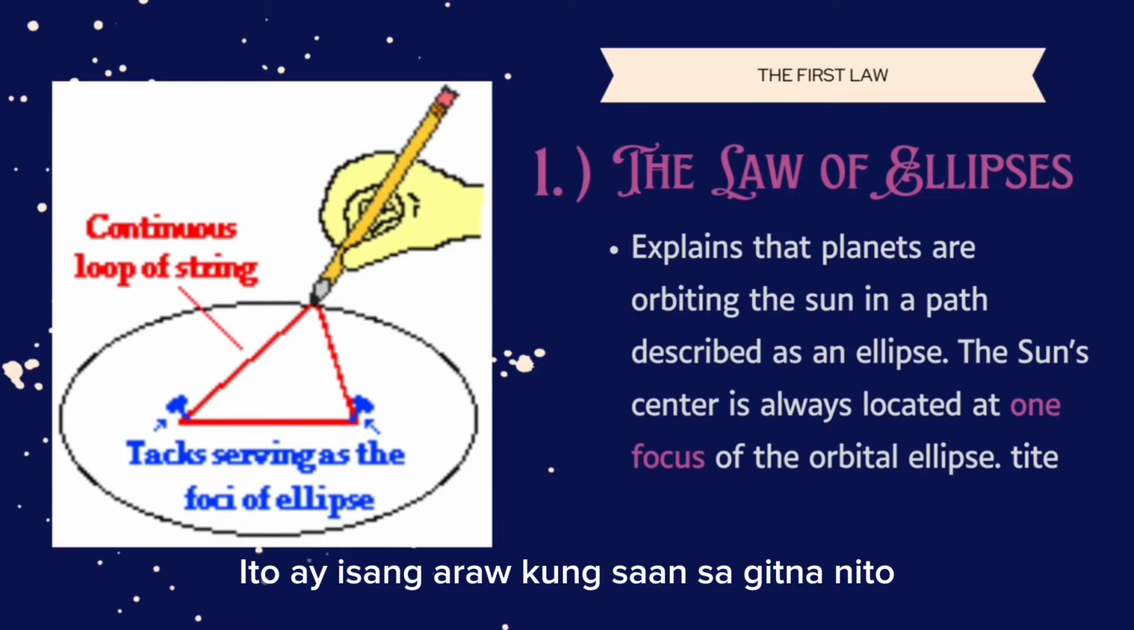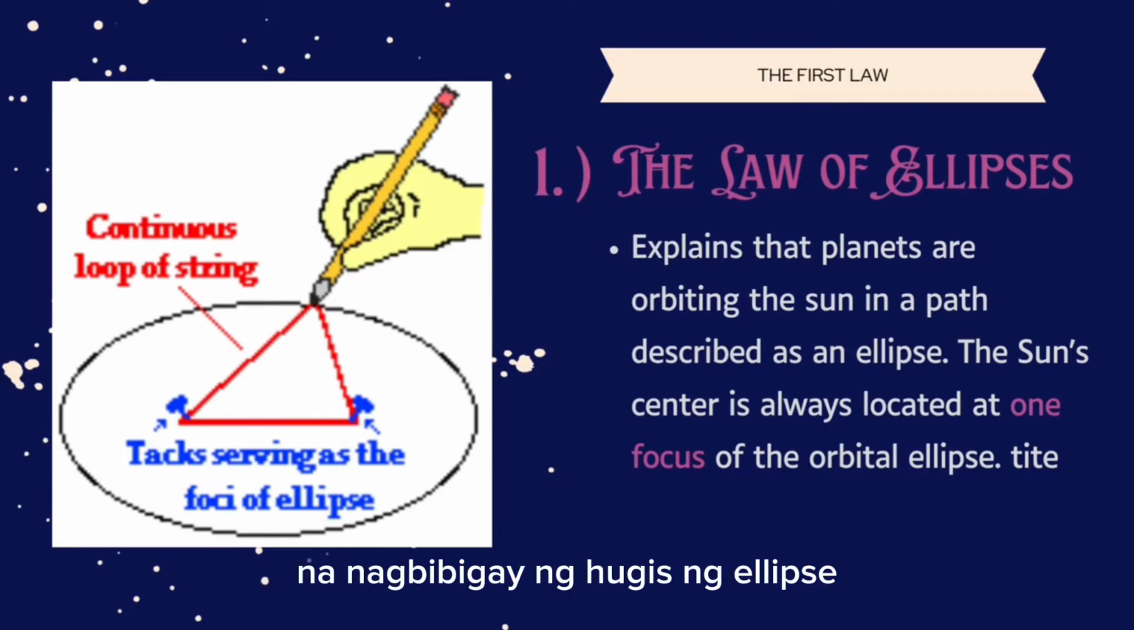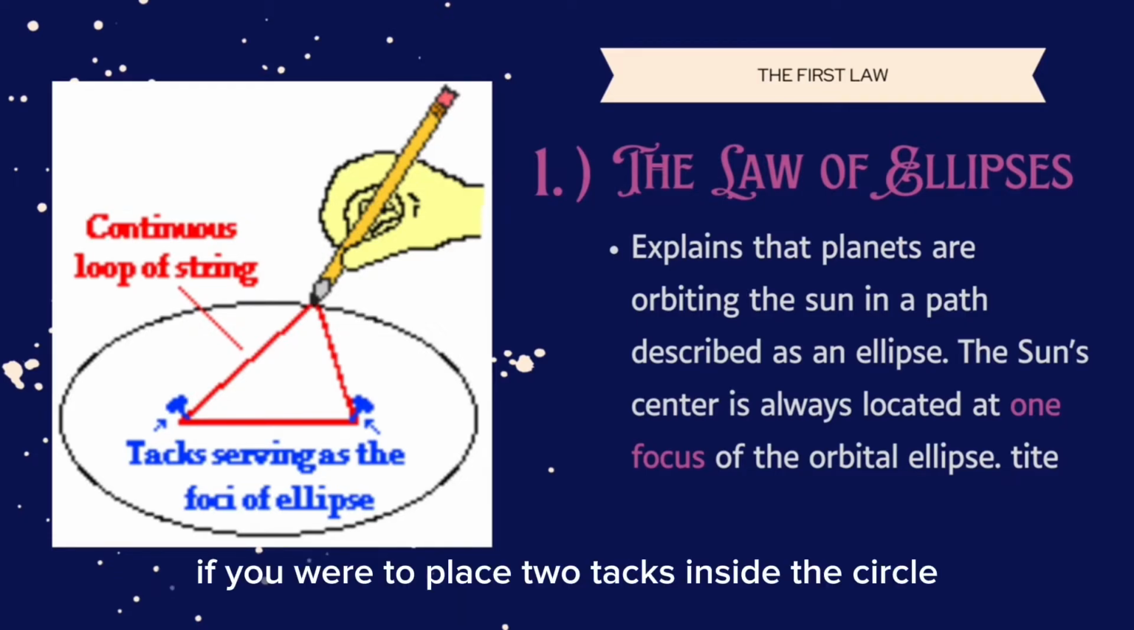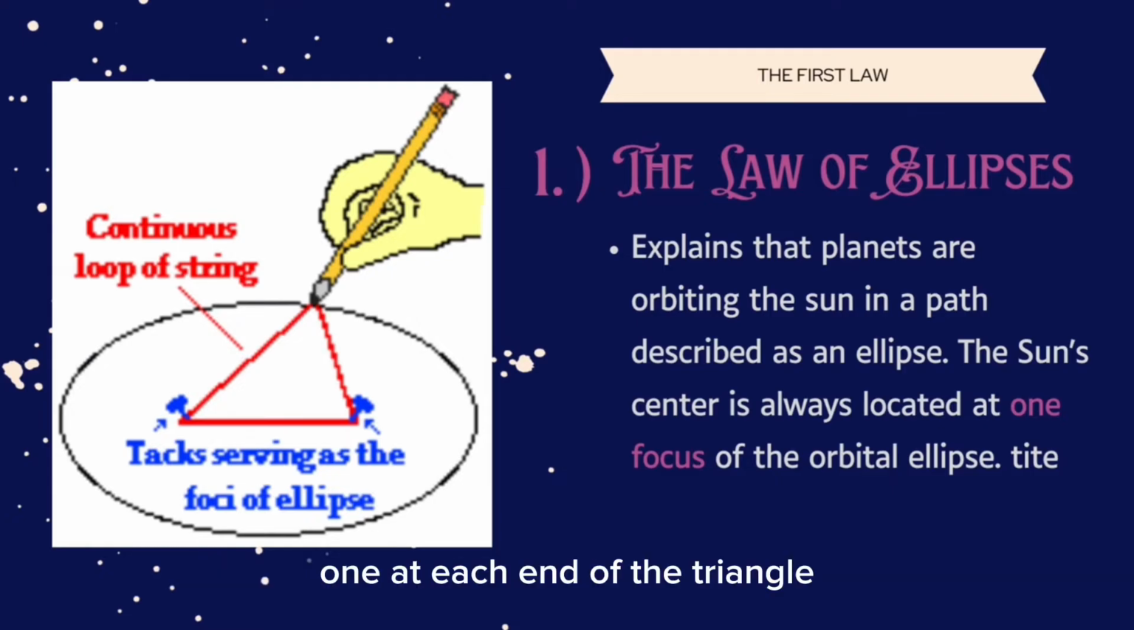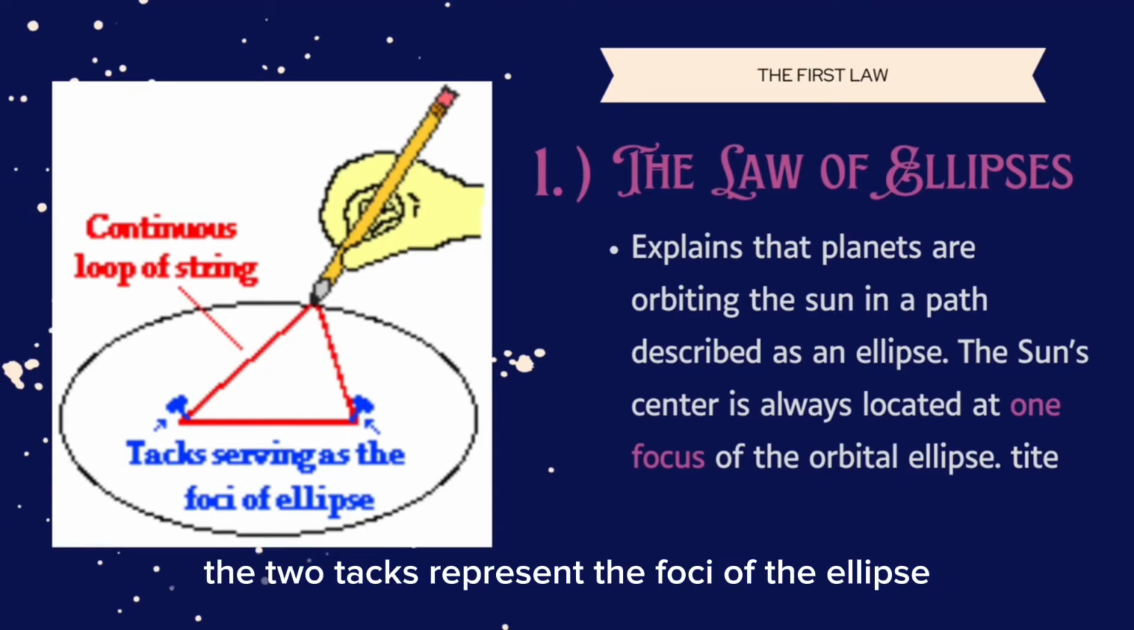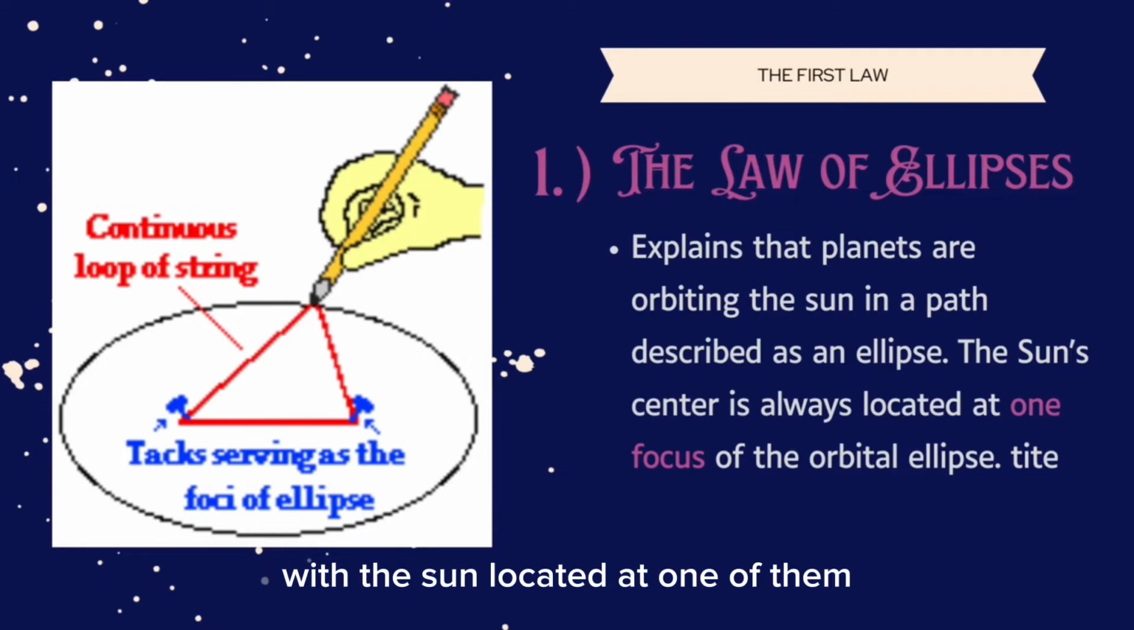Ito ay isang araw kung saan sa gitna nito ay may dalawang foci na nagbibigay ng hugis ng ellipse. Para mas maintindihan, if you were to place two tacks inside the circle, one at each end, then take a piece of string and stretch it around the tacks, you would create an ellipse. The two tacks represent the foci of the ellipse with the sun located at one of them.